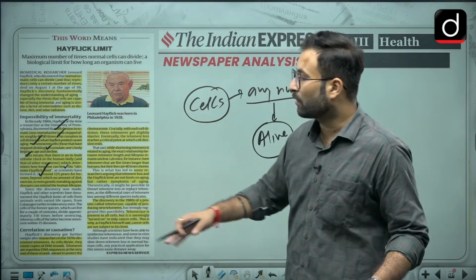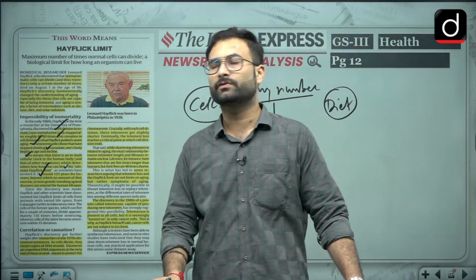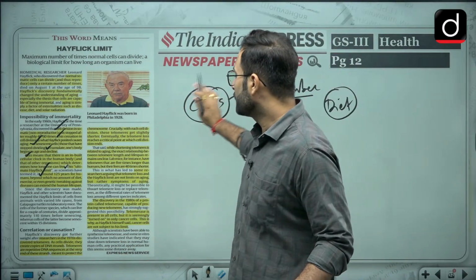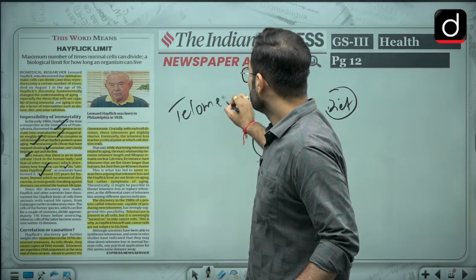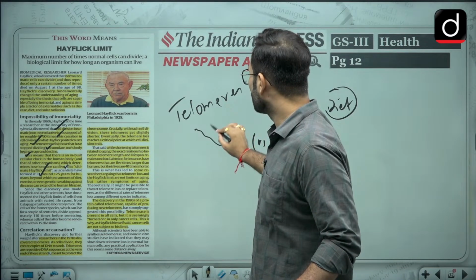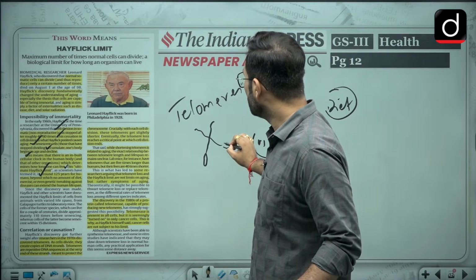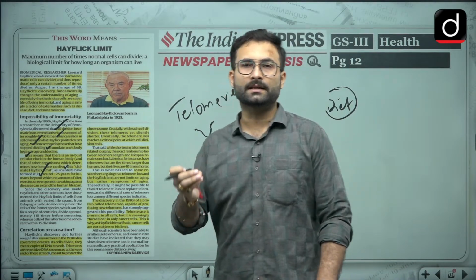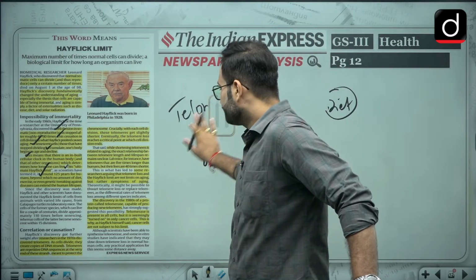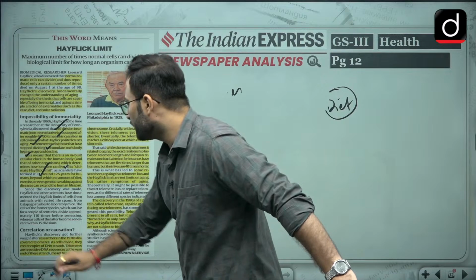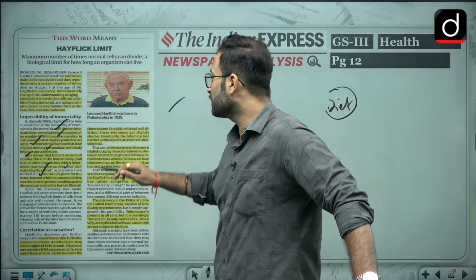But correlation and causation, if we talk about after Hayflick, there were more studies, and it was found that there is a certain component called telomeres. These are the telomeres which are there on the chromosomes. At the end of the chromosomes we have telomeres. Now these telomeres slowly decline. The telomeres are the repetitive DNA sequences at the very end of the strands, that are meant to protect the chromosomes.